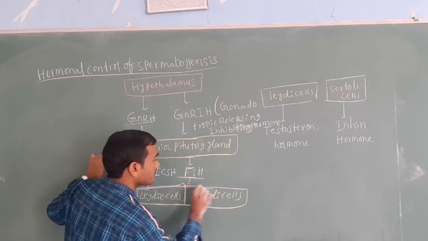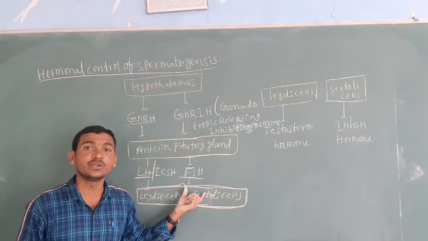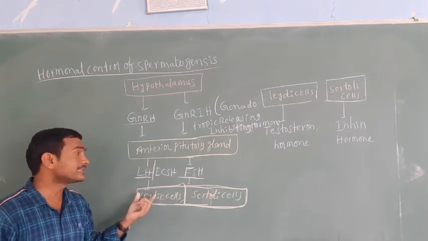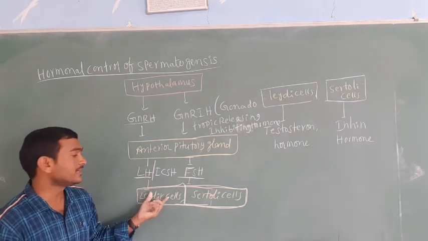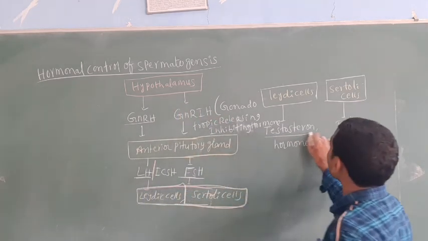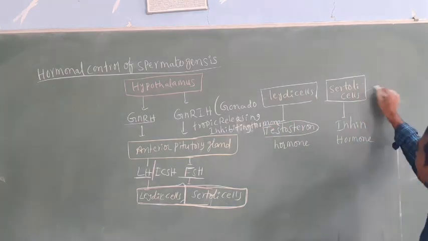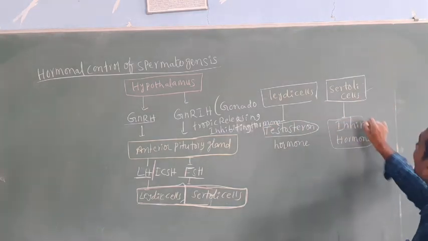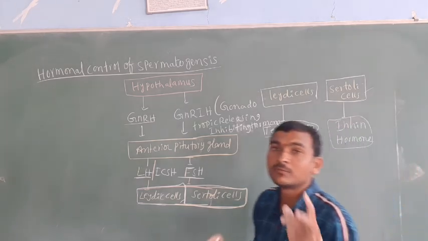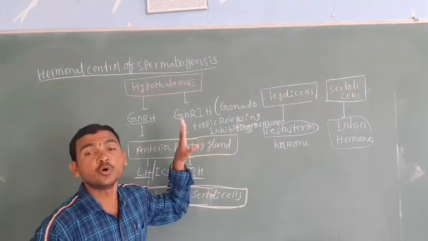Follicle stimulating hormone acts on the Sertoli cells. The Leydig cell releases one hormone, the testosterone hormone. The Sertoli cell releases the inhibin hormone, which helps in the feedback mechanism of spermatogenesis.